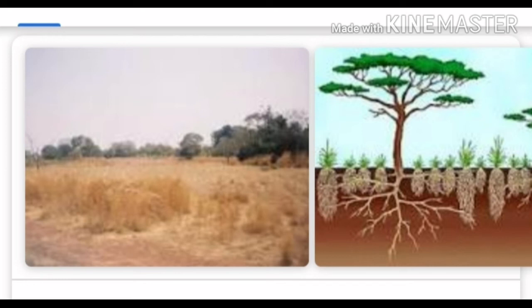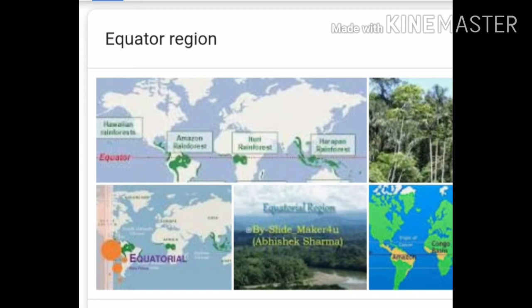Let's have information about the equatorial region. This region is located between 5° north and 5° south parallels of the equator. Hot and humid climate in this region leads to many diseases. Dense evergreen forests are mainly seen in this region. A great variety of animals is seen in this region. Human settlements are few in this region.